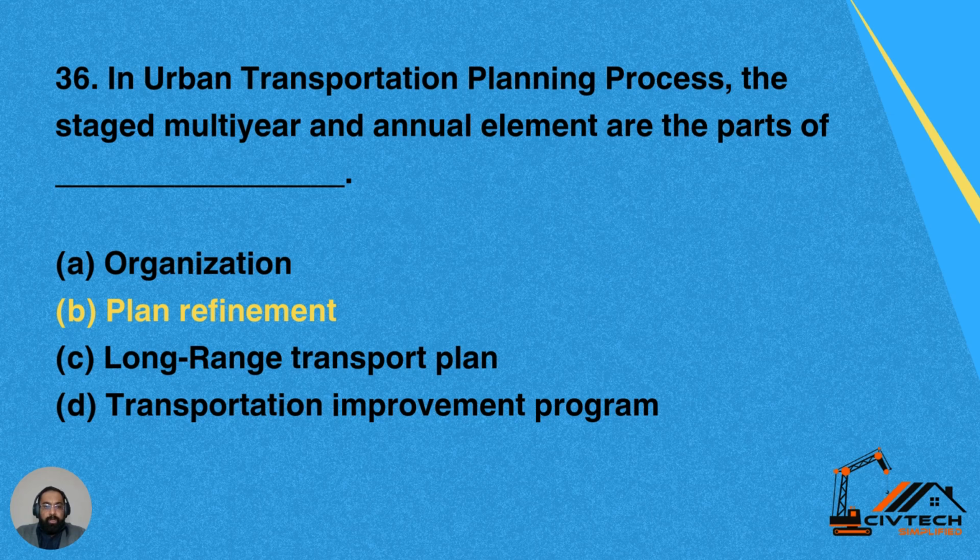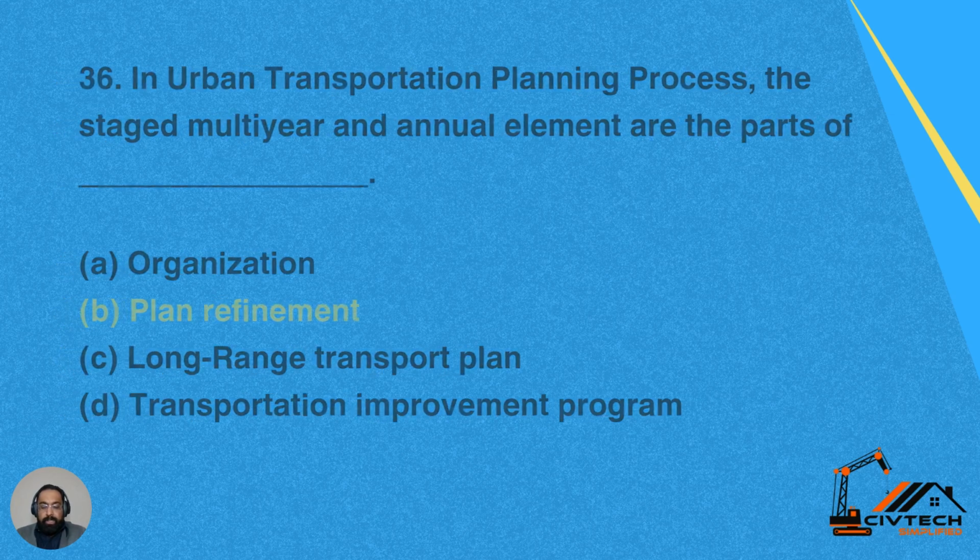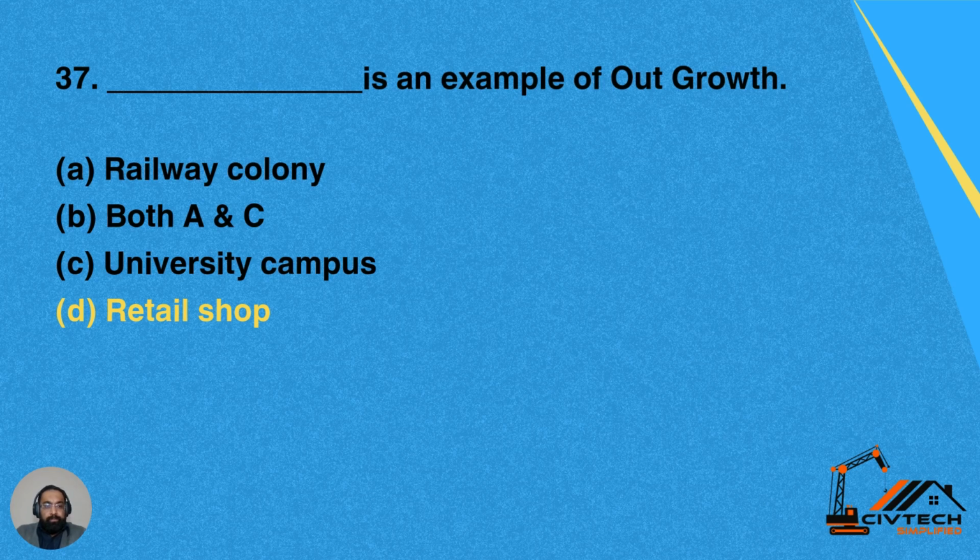Question 36. In urban transportation planning process, the staged, multi-year and annual elements are the parts of option A, organization, option B, plan refinement, option C, long range transport plan, and option D, transportation improvement program. So in urban transportation planning process, the staged, multi-year and annual elements are the part of plan refinement. B is the correct answer.